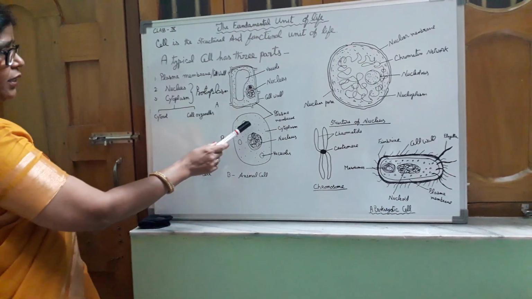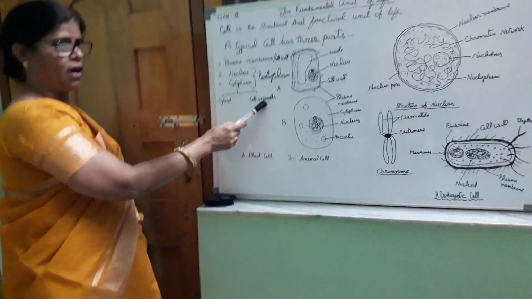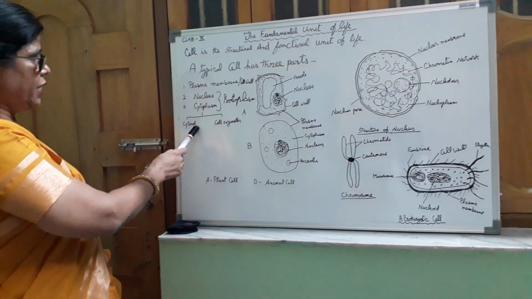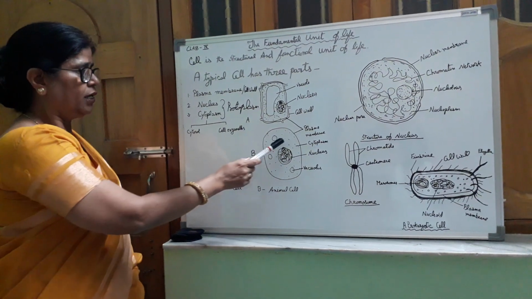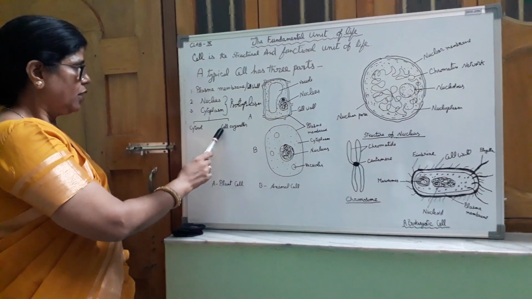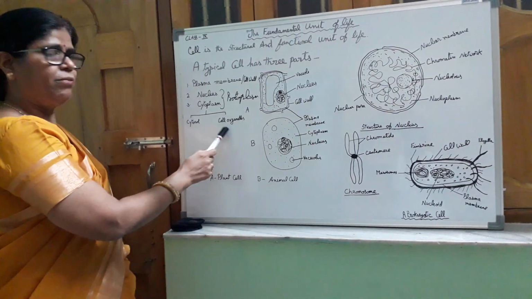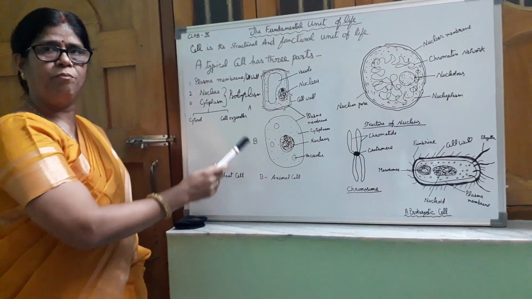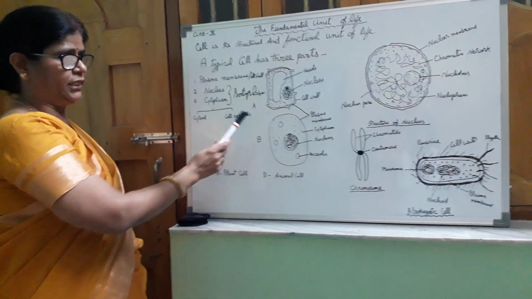When you observe the cytoplasm, you can see that the cytoplasm can be divided into two parts. The first part is called cytosol, that is the fluid part of the cytoplasm, and the cell organelles, that is the submicroscopic structures embedded in the cytoplasm. I will tell you about different cell organelles next time. There are various cell organelles embedded in the cytoplasm. These may be mitochondria, plastid, endoplasmic reticulum, Golgi body, lysosomes, ribosomes, etc.